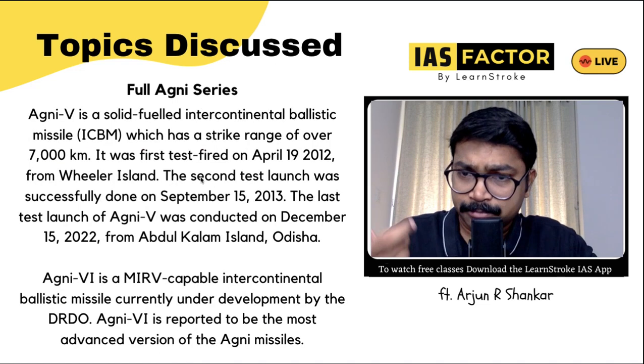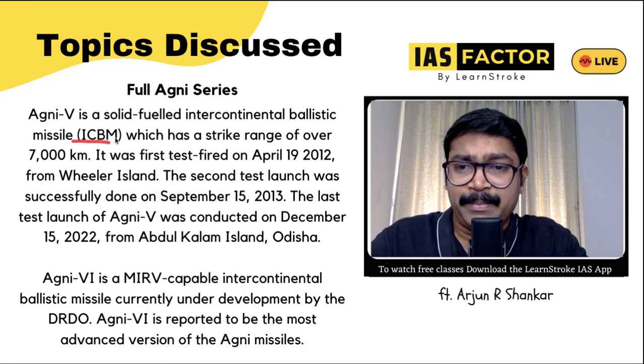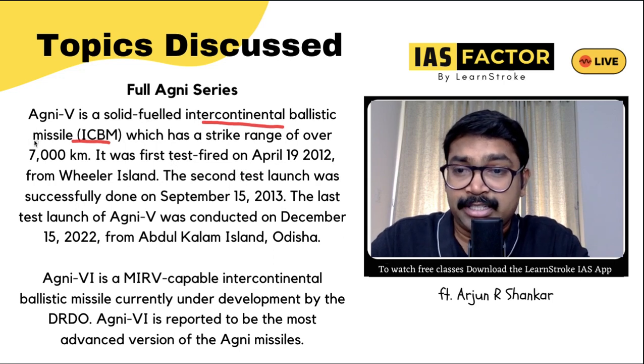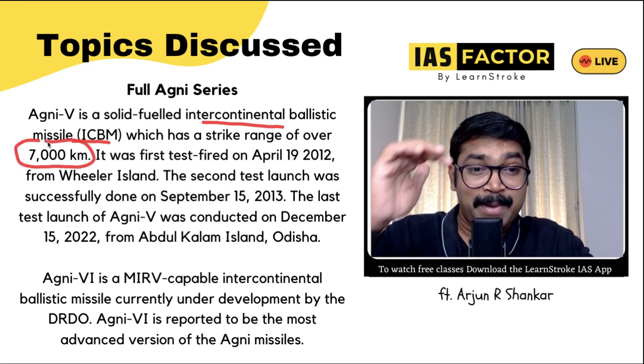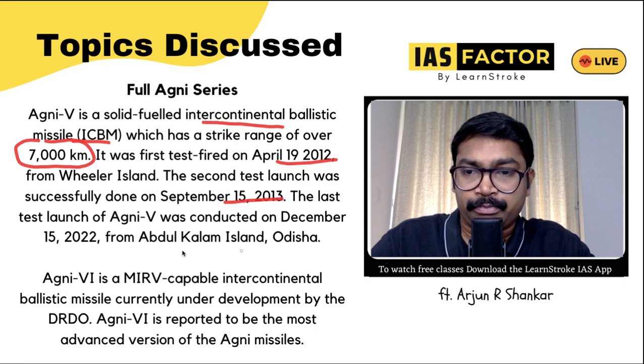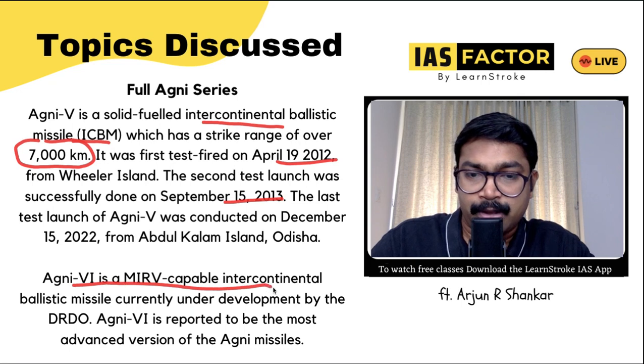Agni 5 is again an ICBM, an intercontinental ballistic missile, with a strike range of 7,000 kilometers. Just imagine, 7,000 kilometers. Tested in 2012, and again later in 2013, from Odisha. Agni 6 is a capable intercontinental missile under DRDO. It's the most advanced version of the Agni missile.